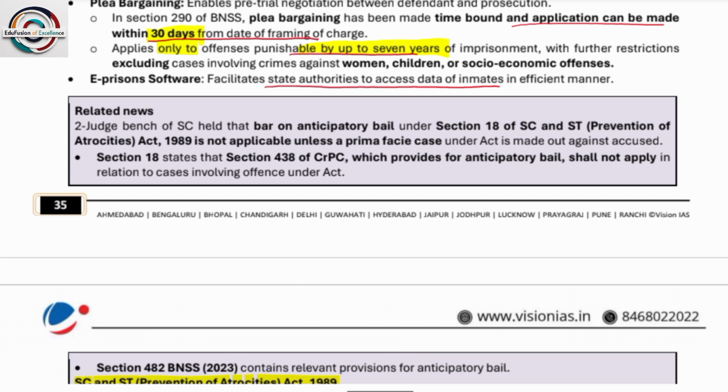Next is e-prison software. E-prison software means that every piece of information about you, even when you are not in jail, will be there in the government software.